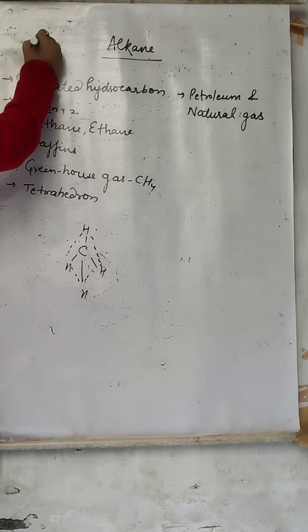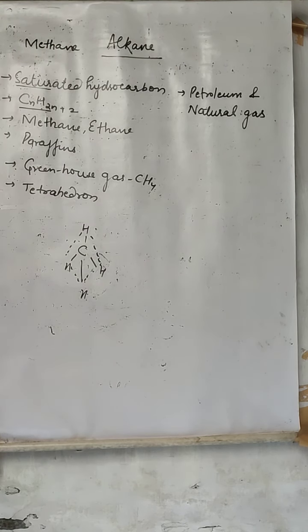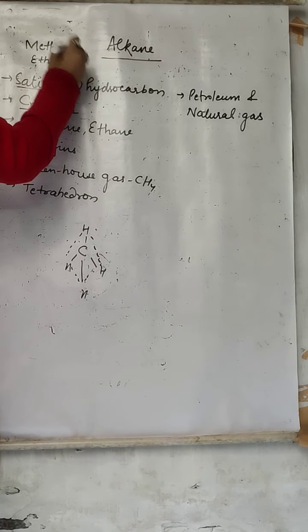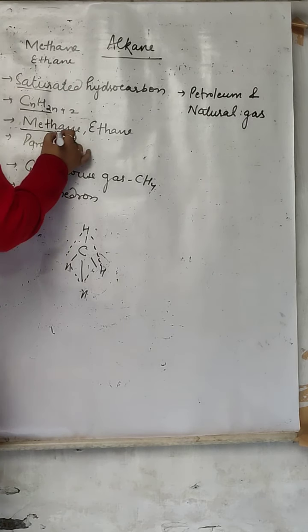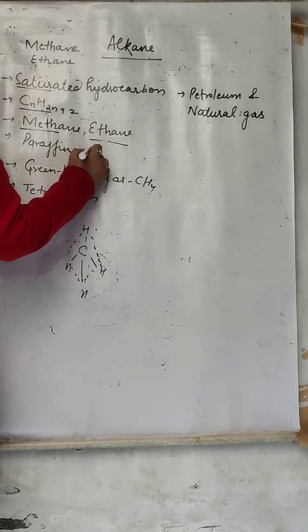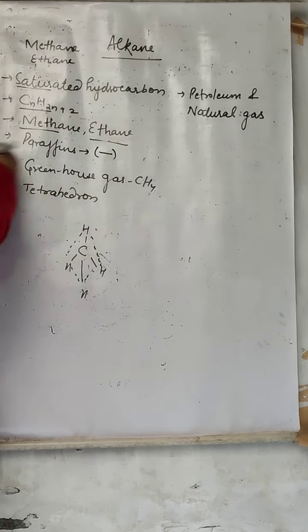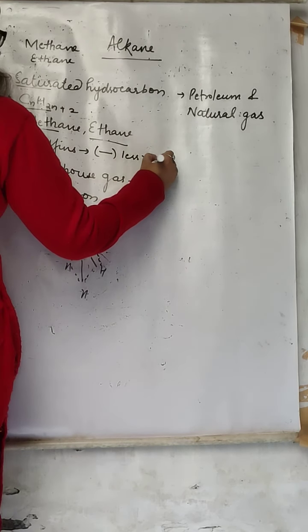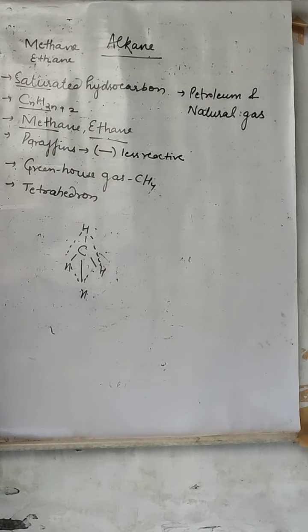The first member of the series is methane, the second member is ethane, the third member is propane, and so on. But from the alkanes, only methane and ethane are in our course. Basically, alkanes are known as paraffins. Why are they known as paraffins? Because they all contain single bonds and are very less reactive. That is why they are known as paraffins.